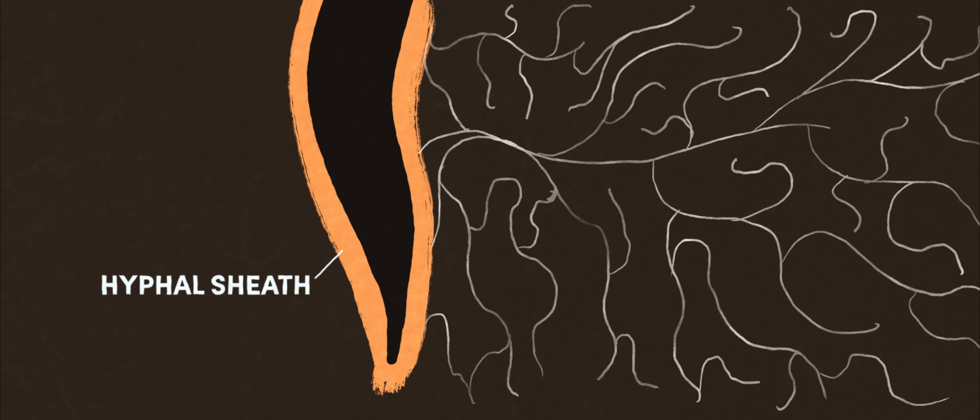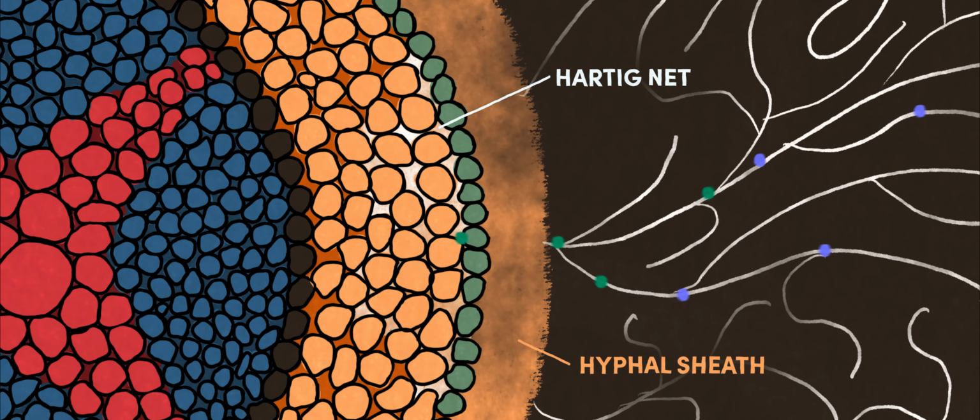With EM fungi, they wrap the roots in a covering called the hyphal sheath. This blocks the growth of root hairs, preventing the tree from extracting elements from the soil. Instead, the fungi share nutrients with the tree through a layer closest to the root called the Hartig net.